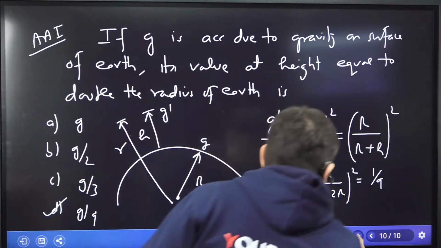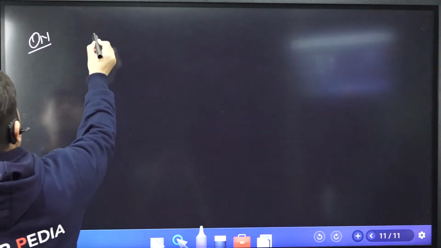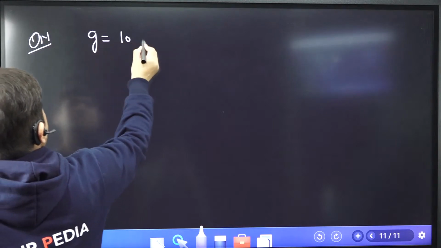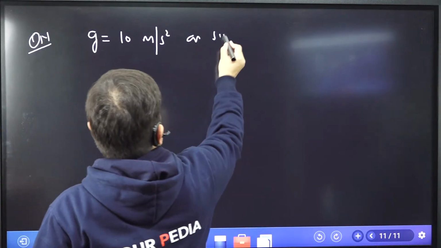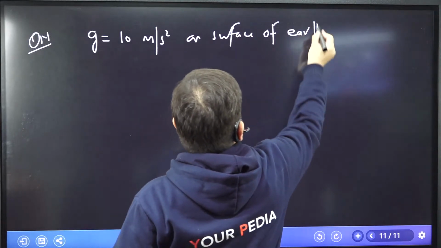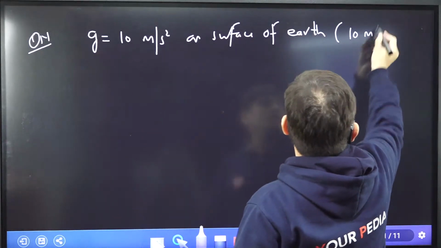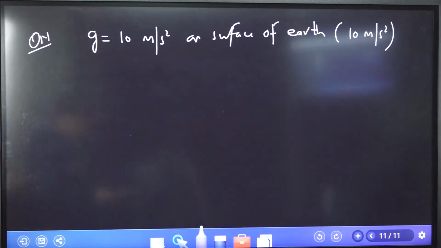Okay. Similar question. Let me give you similar question. If acceleration due to gravity is given as 10 meter per second square on the surface of earth, and its value is 10 meter per second square. Acceleration due to gravity on the surface of earth is this. Then at height 1600 kilometer, what will be the value of g?